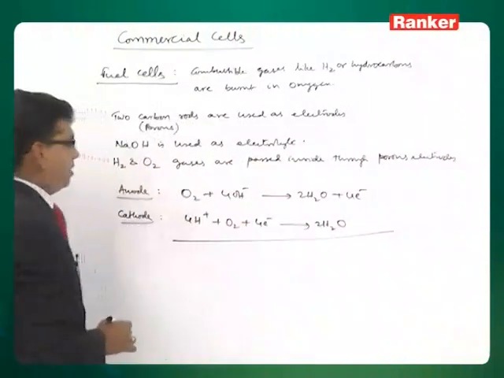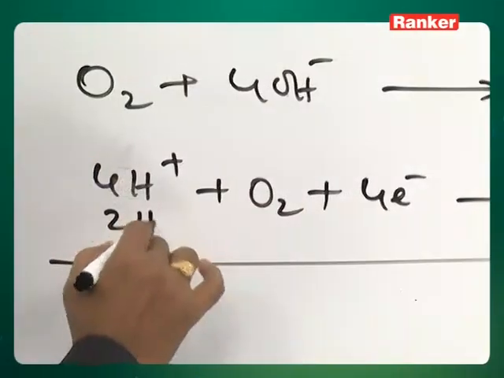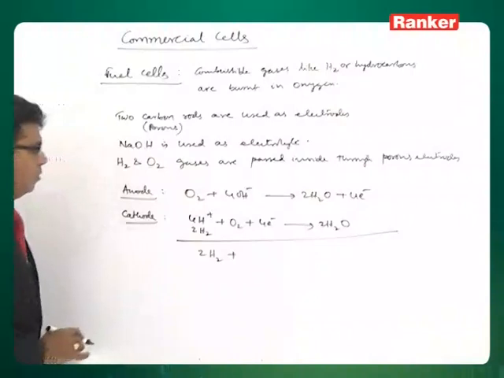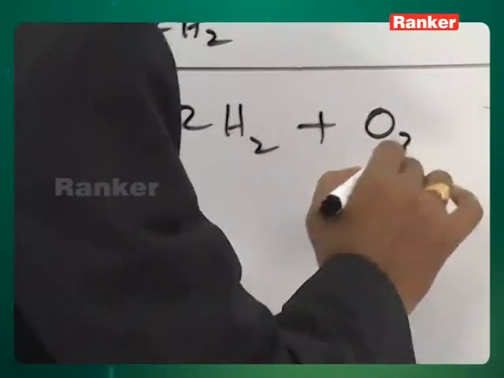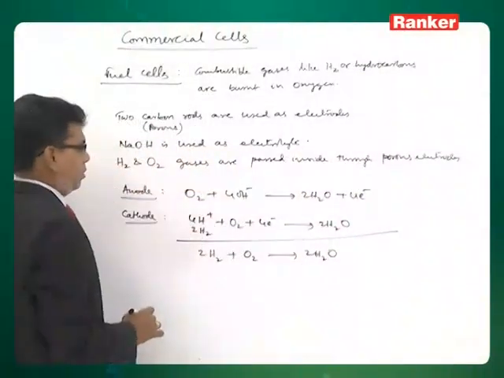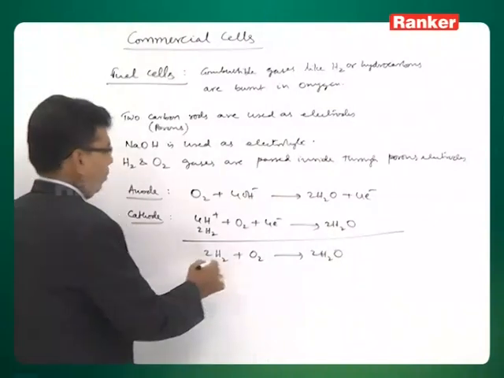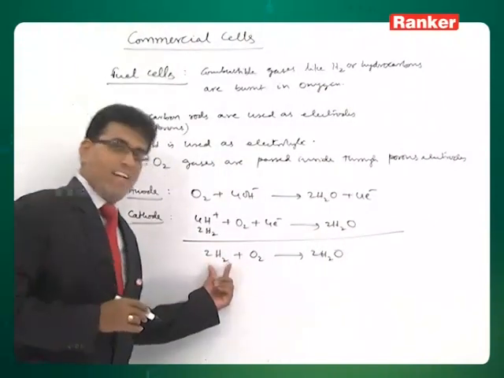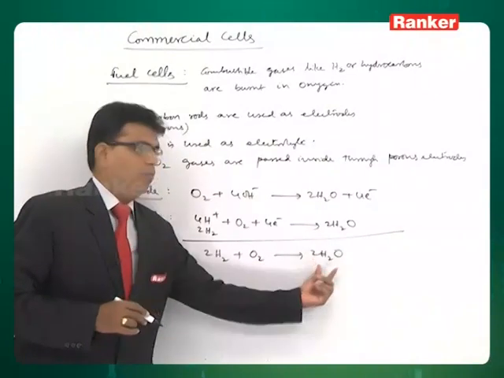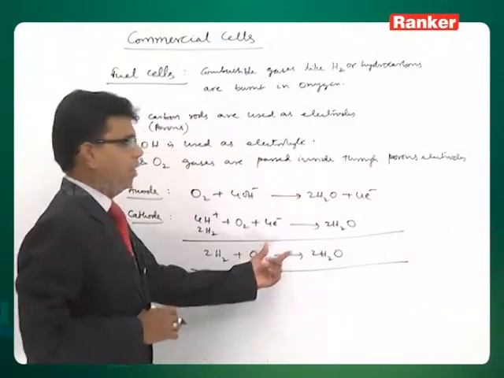Overall, the cell reaction is 2H2 + O2 gives 2H2O. So, hydrogen gas is burnt with oxygen, whereby water is produced. This is the overall cell reaction.